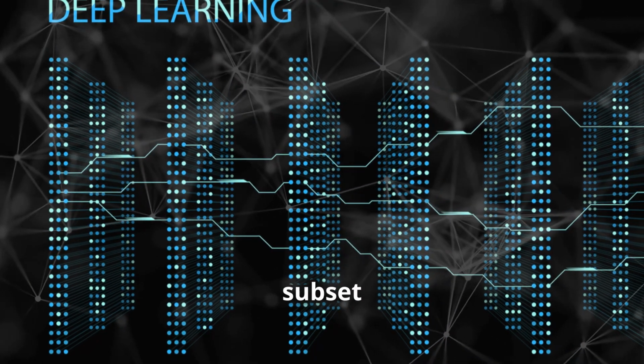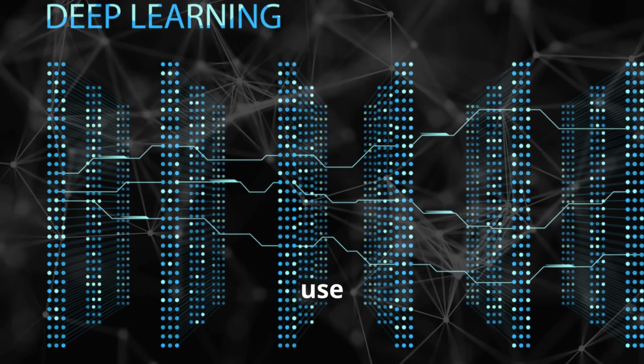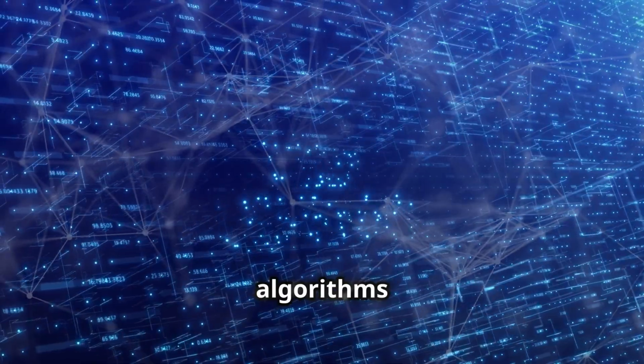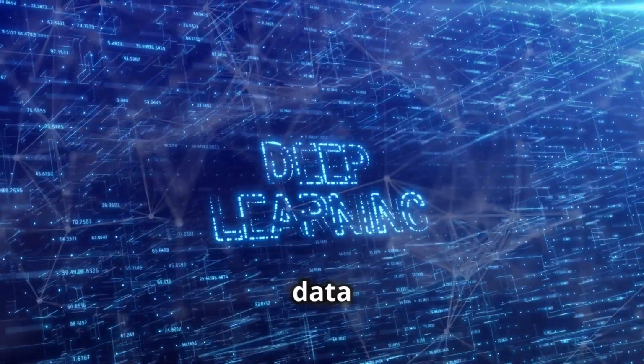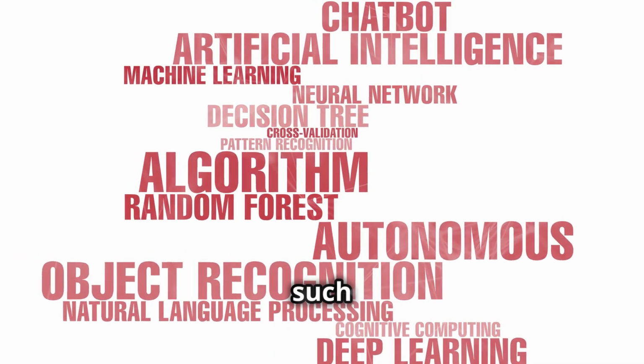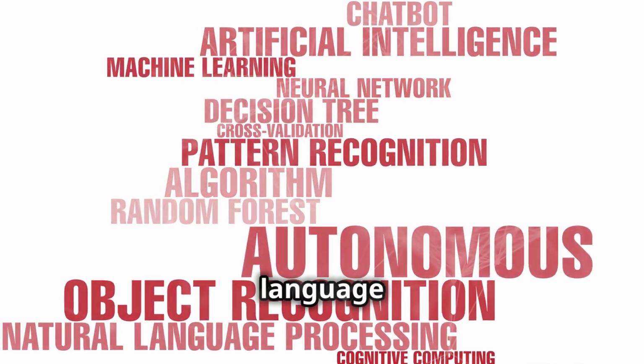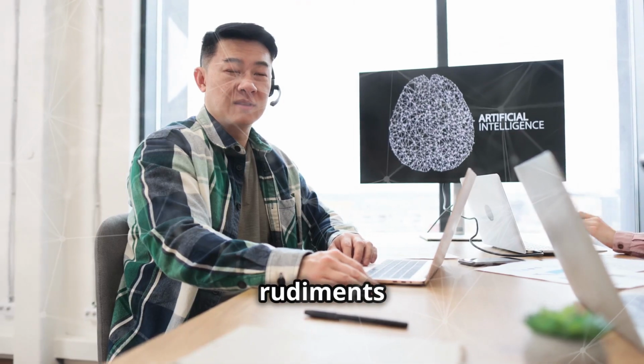Deep learning is a subset of machine learning that involves the use of neural networks with multiple layers. Deep learning algorithms can learn complex patterns in data and are used in applications such as image recognition, speech recognition, and natural language processing. That's it for this video on the rudiments of AI.